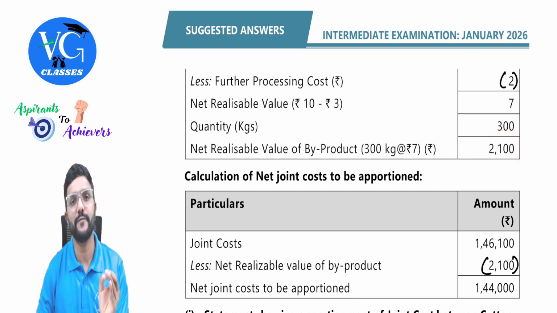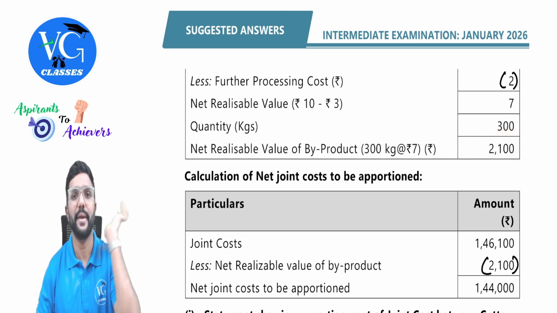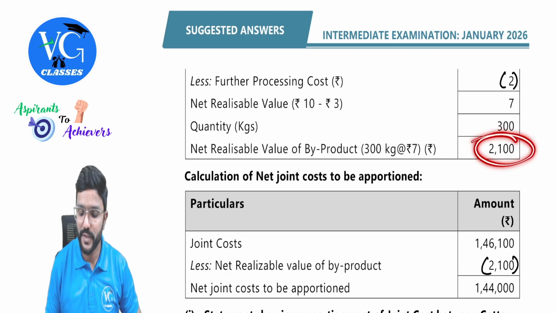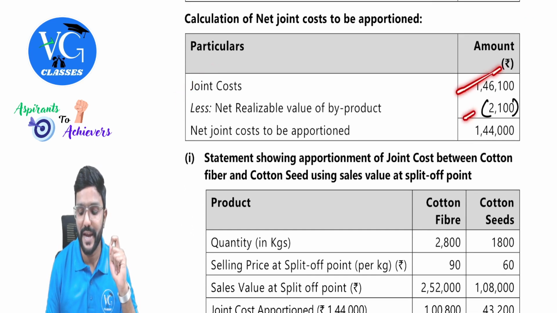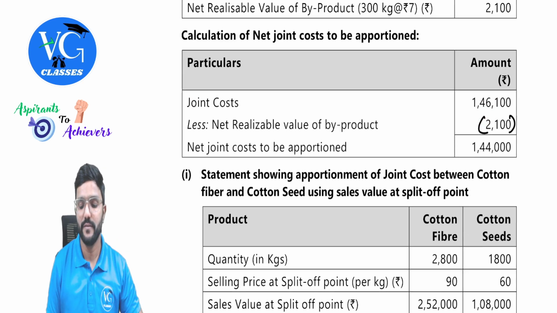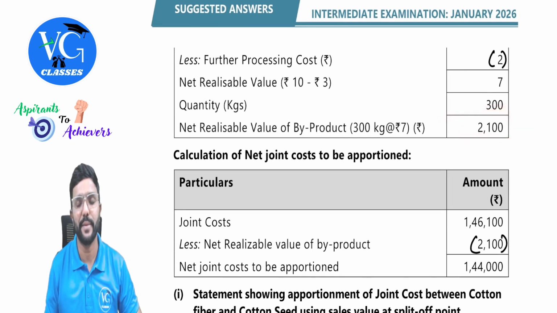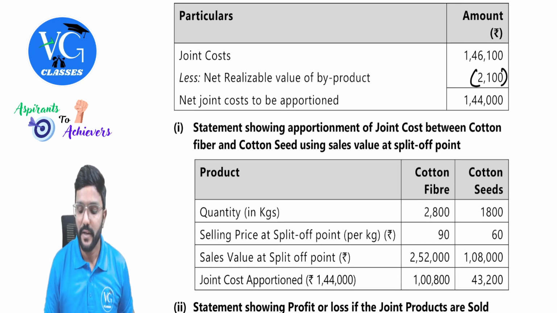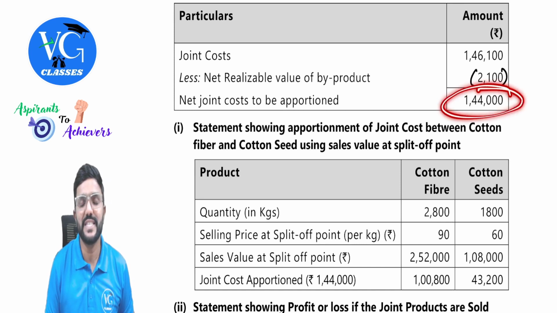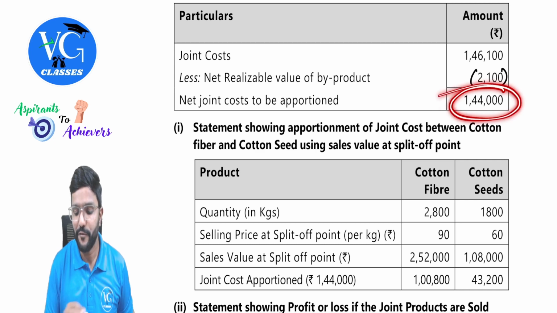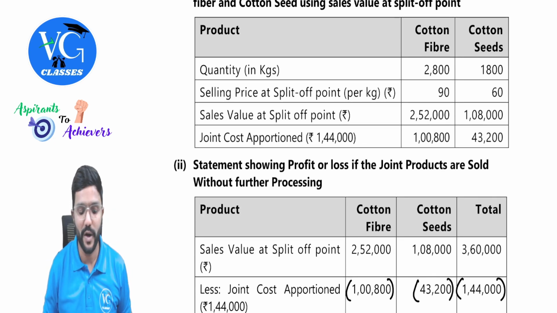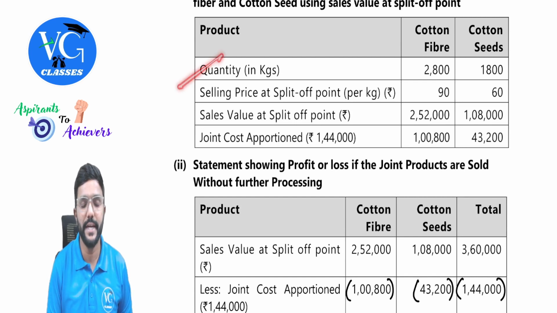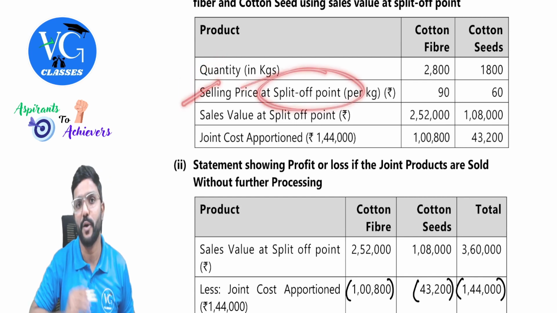This is the share of joint cost for which product? Byproduct. So now deduct 2100 from the total joint cost. Total joint cost minus the share of byproduct, which is nothing but the net realizable value of the byproduct. So we will get the remaining joint cost, which has to be apportioned between joint products. So 1,44,000 has to be shared between joint products in a particular ratio. What ratio, sir? Quantity into selling price at the split off point.